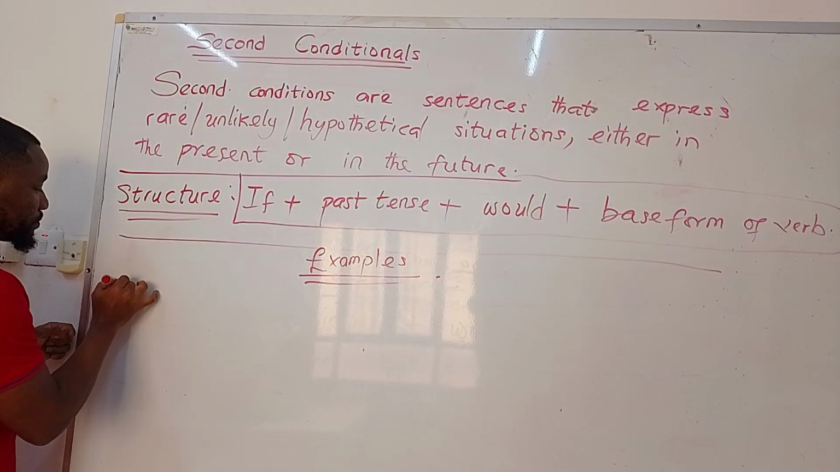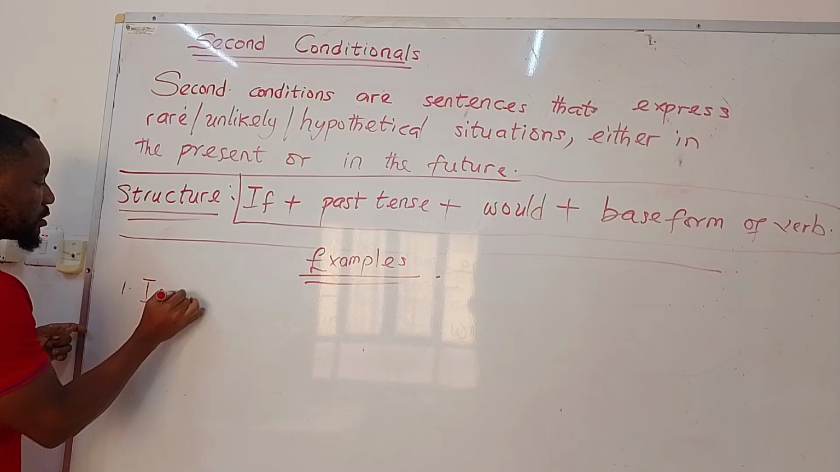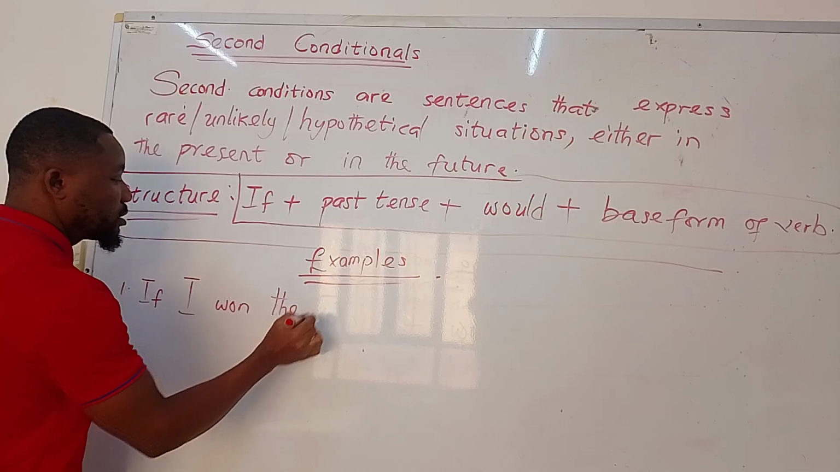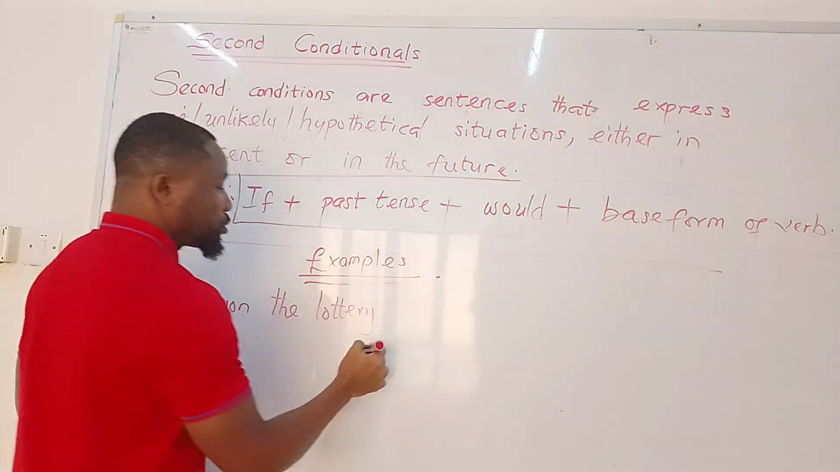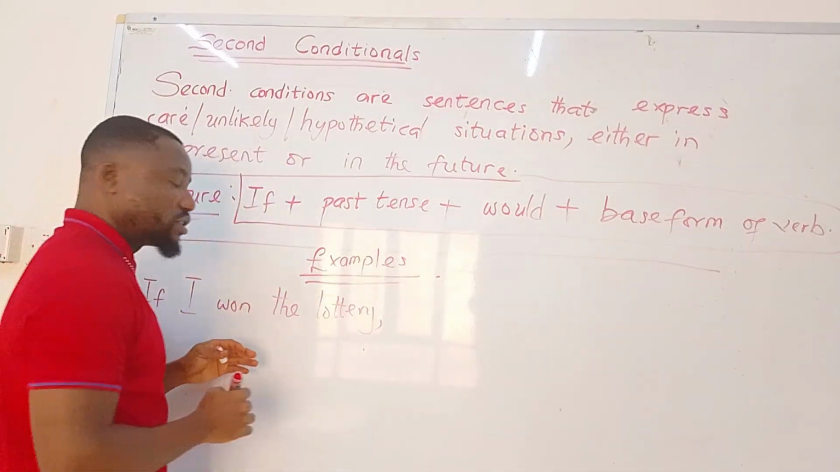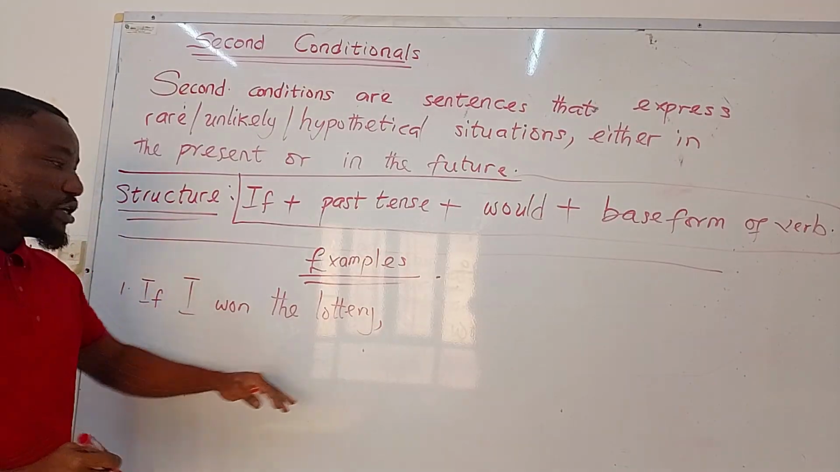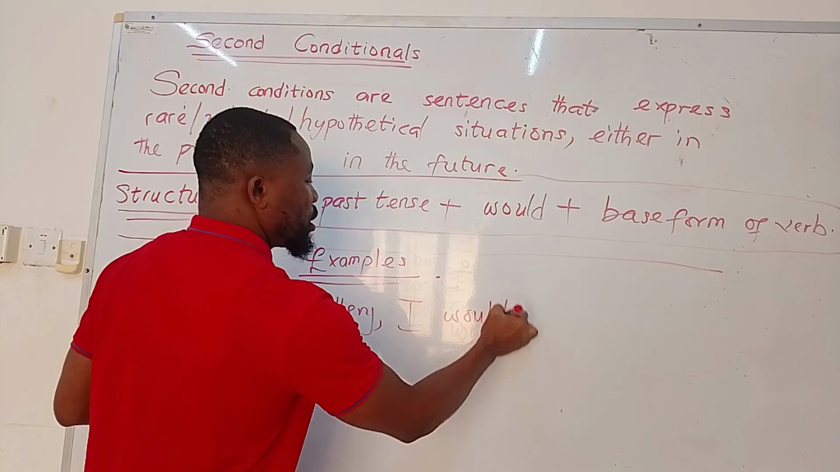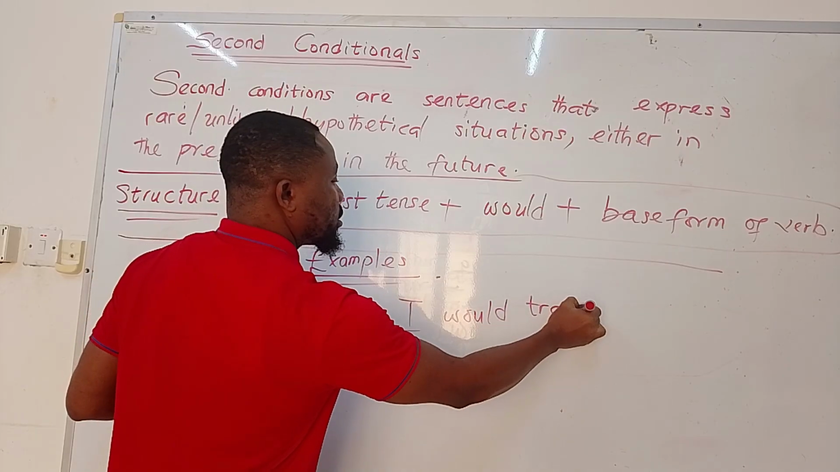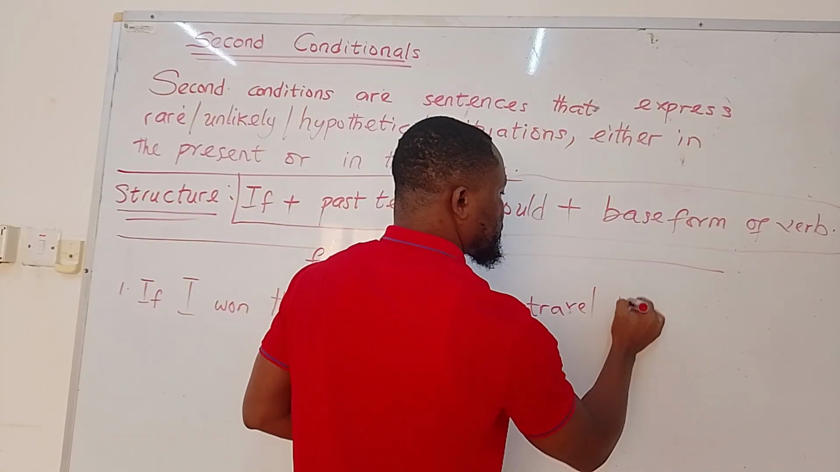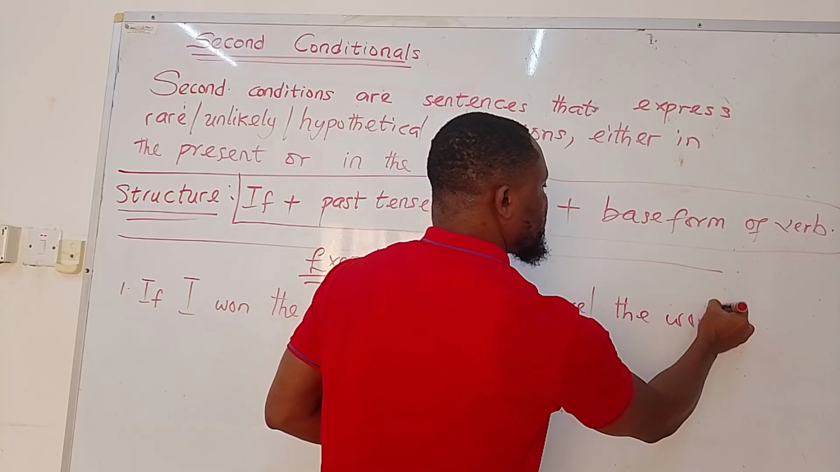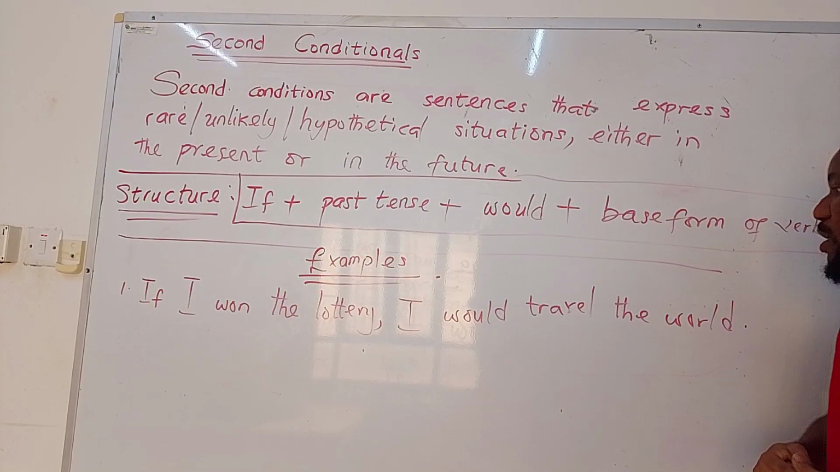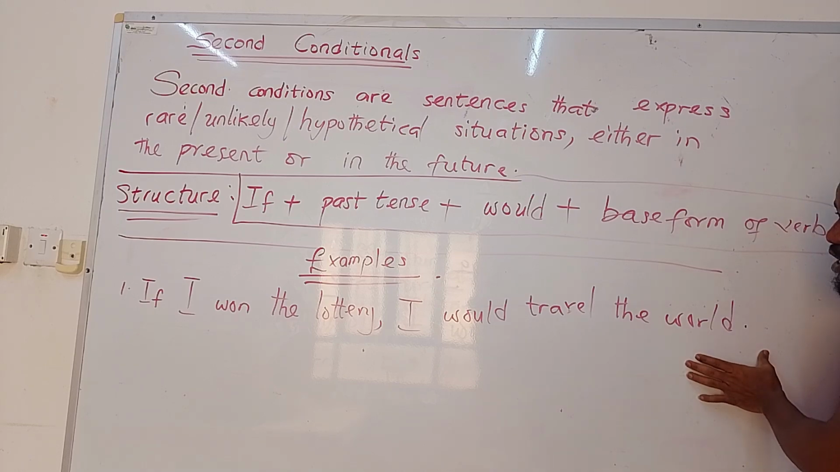To start with, if I won the lottery, comma, because there's a pause, I would travel the world. If I won the lottery, I would travel the world.